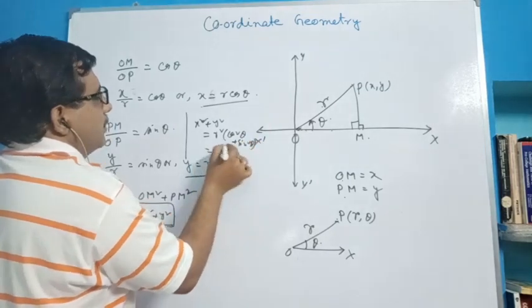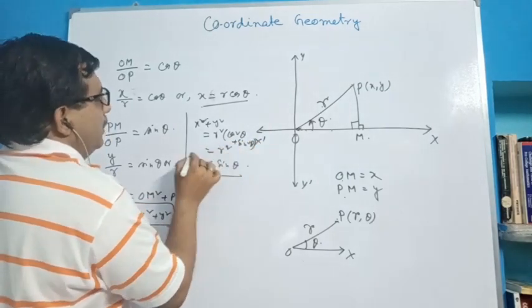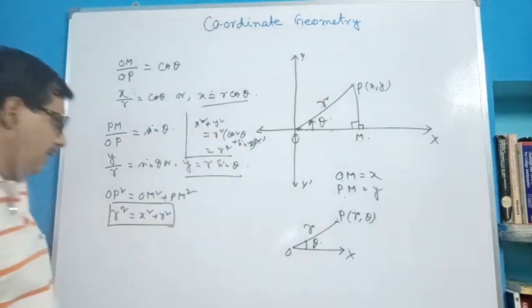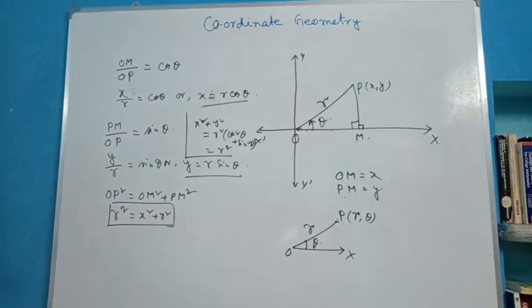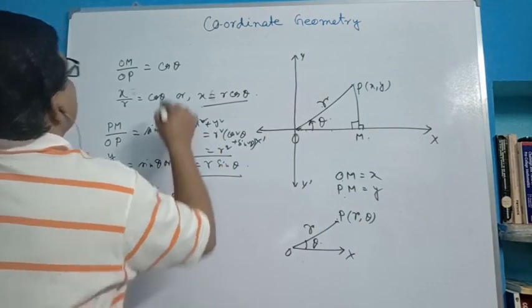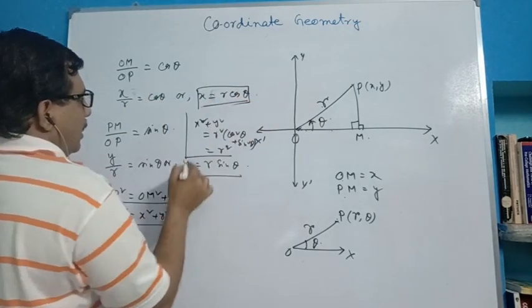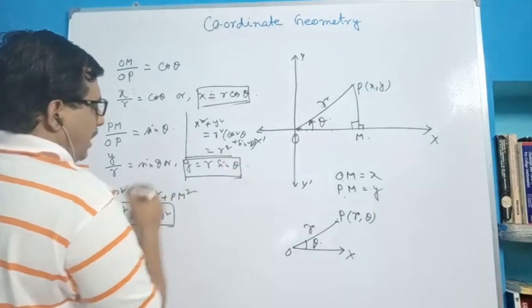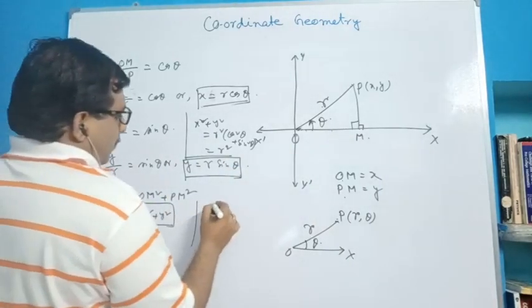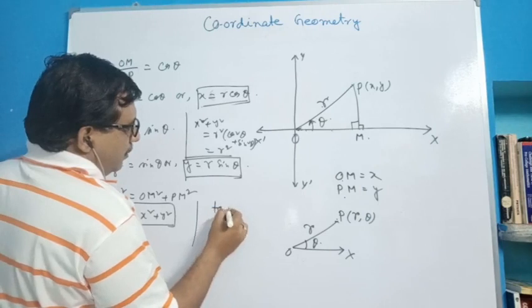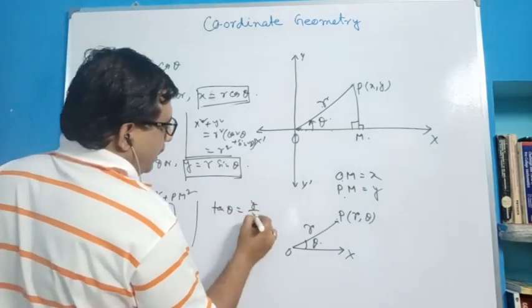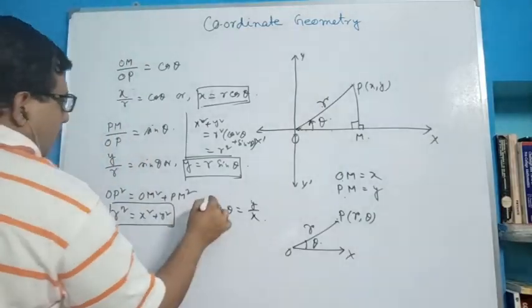Sine square plus cos square is 1, so from this also r square is equal to x square plus y square. And from x is equal to r cos theta and y is equal to r sine theta, we conclude tan theta is equal to y by x.